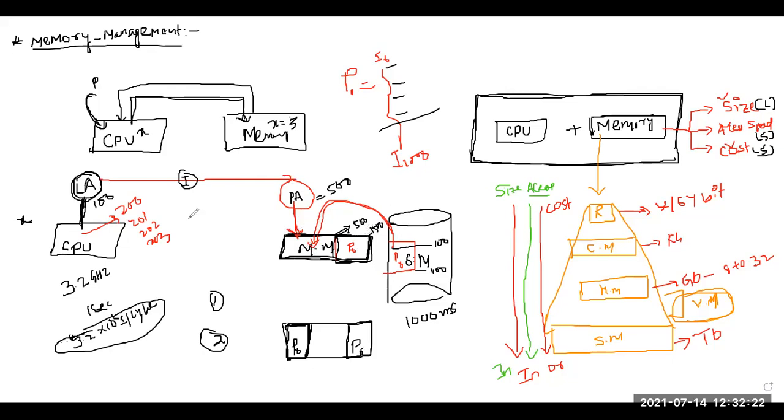But there are two problems. Problem number one: you have to convert the logical address generated by the CPU to the physical address, which is mapped to main memory. Second, how is this data translated? That means whenever you bring this program from secondary memory to primary memory, whether it is performed in a contiguous manner or in a non-contiguous manner.